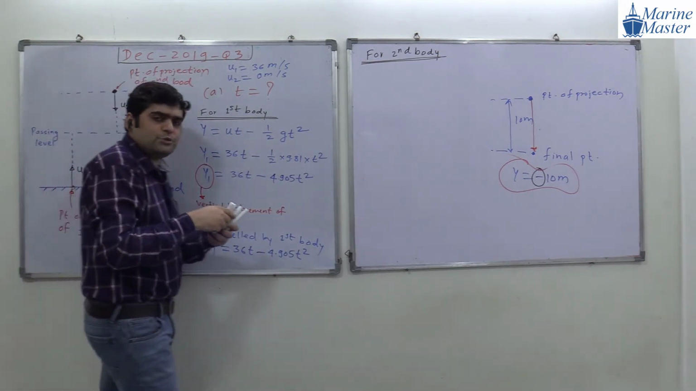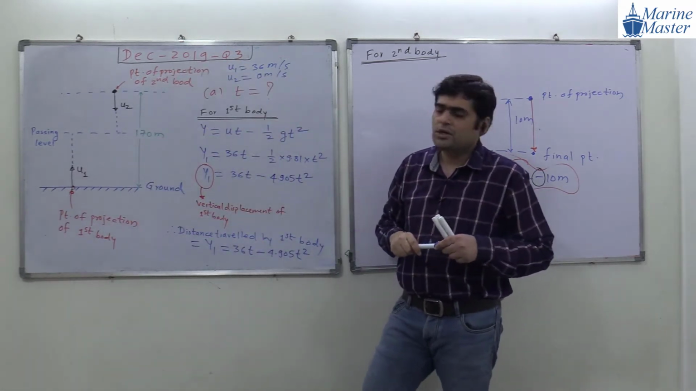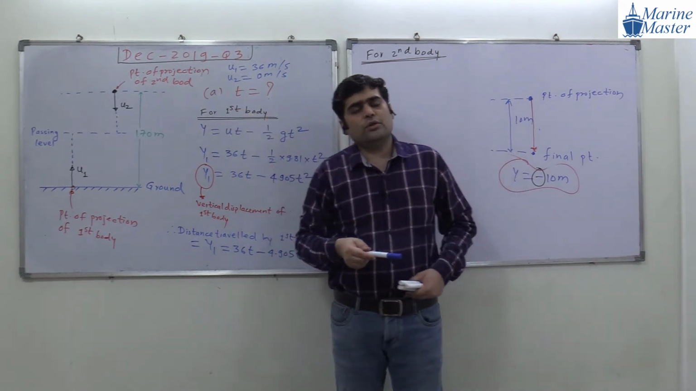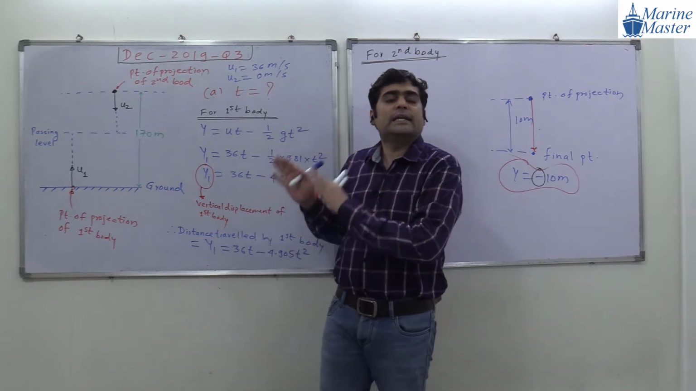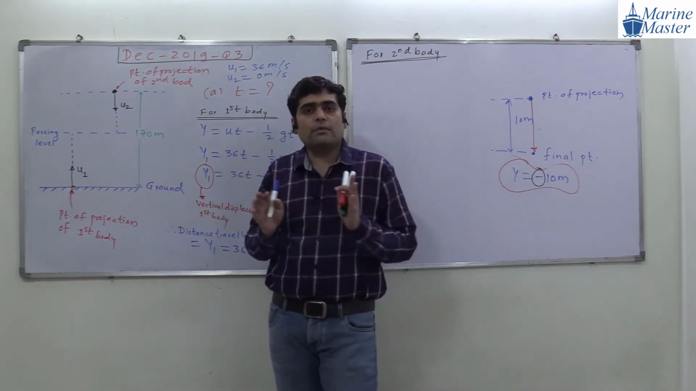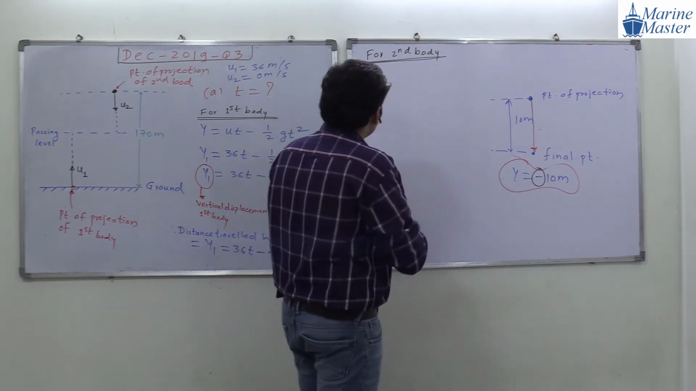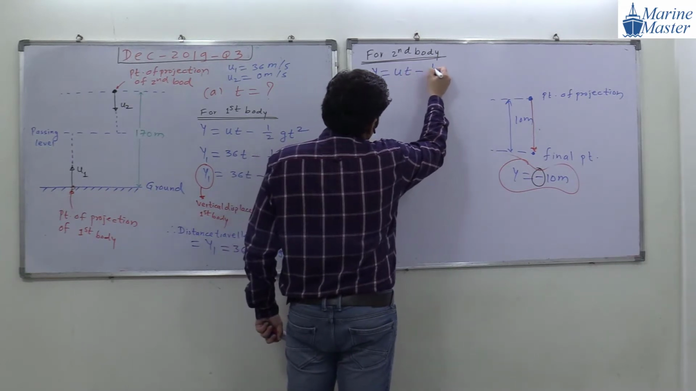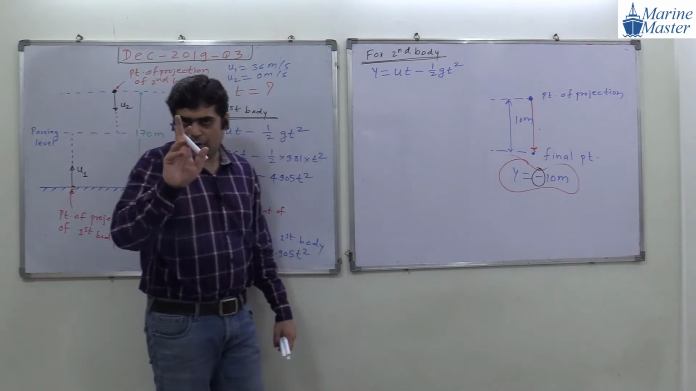For the second body, as usual, the second body also satisfies what? Equation of motion in gravitational field, because on the second body also only gravitational force will act, no other force, because here we are assuming negligible air resistance. Try to see the scenario here. So y is equal to what? ut minus half gt square.